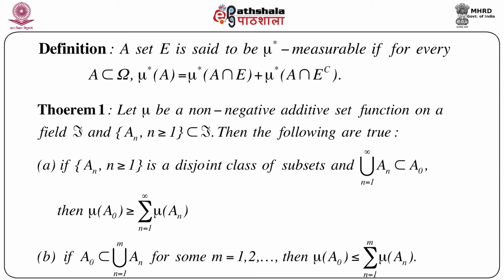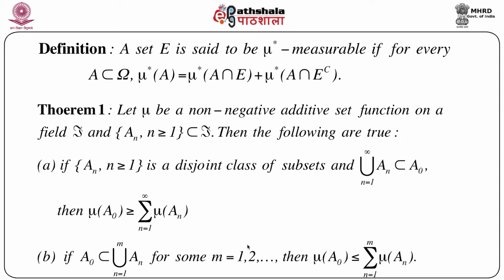So remember, the first part of the theorem is related to the union of a sequence of sets which is contained in A naught, and the second part of the theorem is related to the set A naught which itself is contained in a finite union of sets. So let us see how to prove this result.